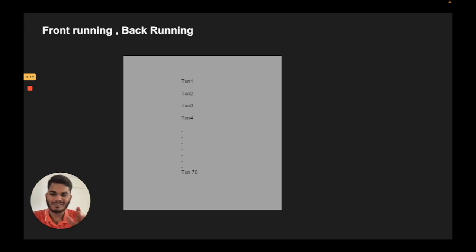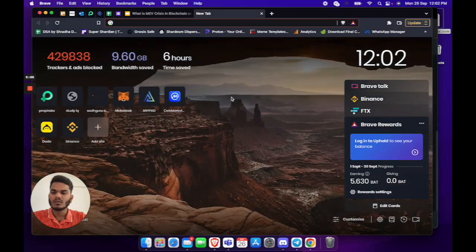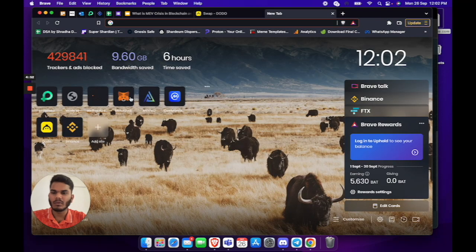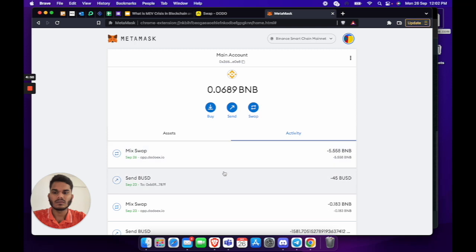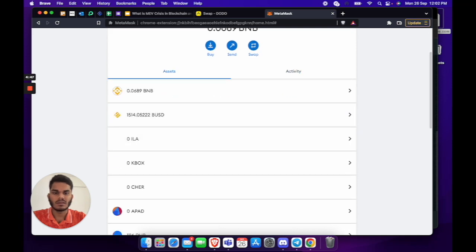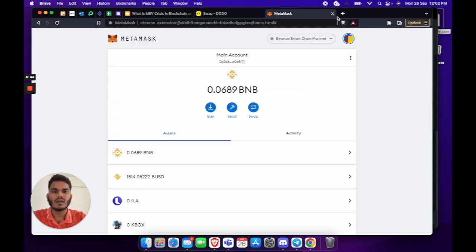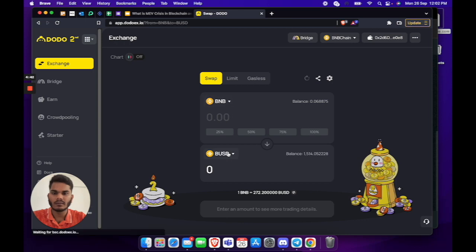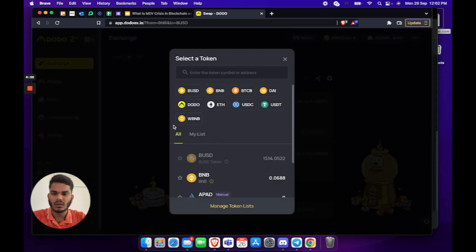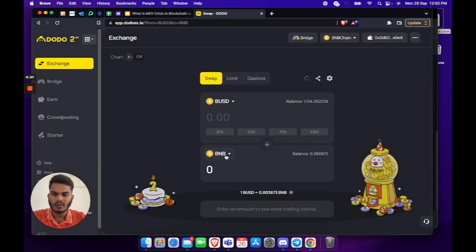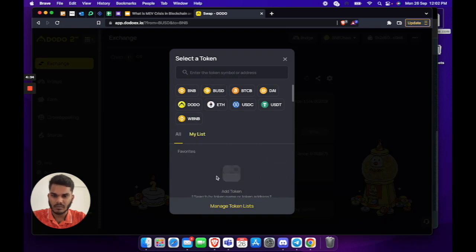Now I will show you a practical example of how this bot actually takes your money. For this example, we will go to Dodo exchange, and I have some funds in my MetaMask. I have around 1500 BUSD for this transaction, and I have observed a bot on the AnyPad launchpad token.